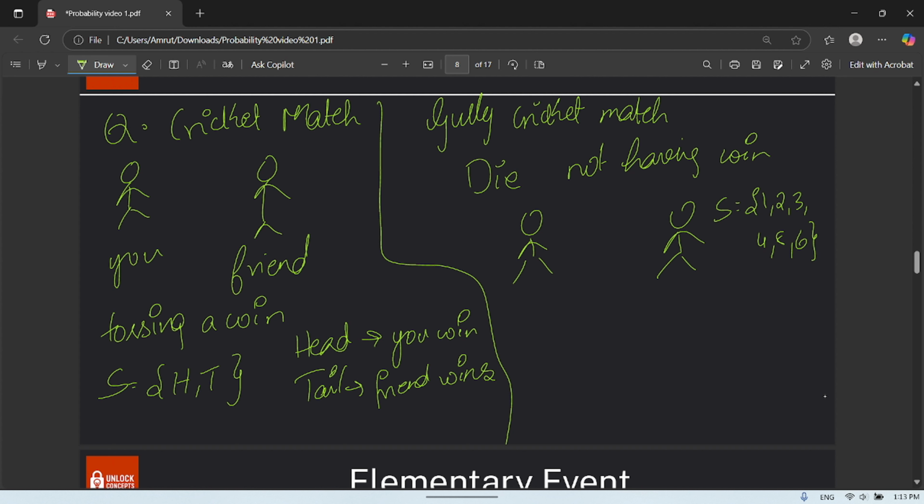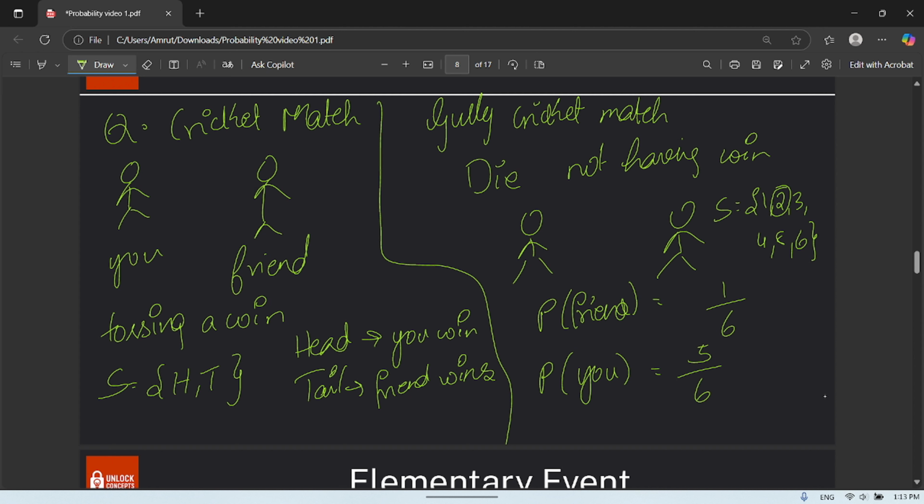So, if you roll a die, then your friend called it as 2. So, the probability of your friend winning is 1 by 6. Probability of you winning is 5 by 6.